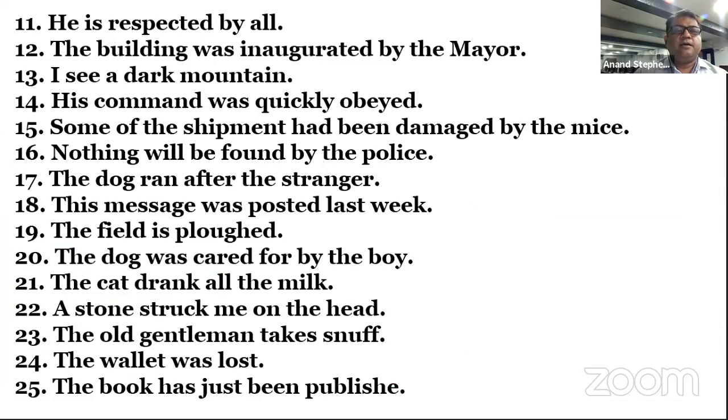Okay. The building was inaugurated by the mayor. Passive. Okay. The mayor inaugurated the building. Very good. I see a dark mountain. No, sir. Active. Active हो गया ना? I see a dark mountain. Active. Simple present. A dark mountain is seen by me. Very good. Yes, sir. Okay.